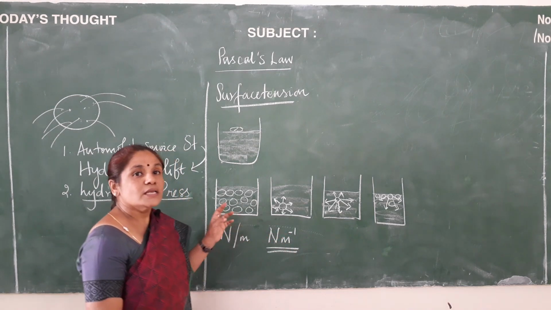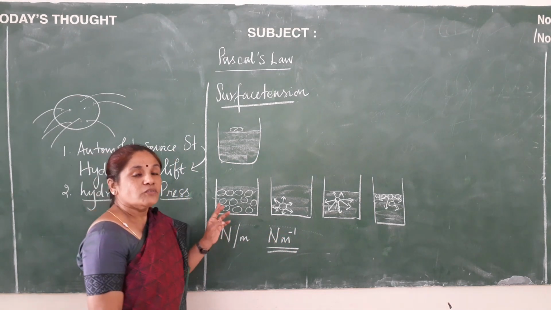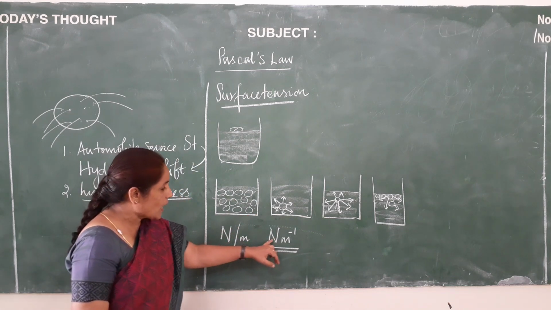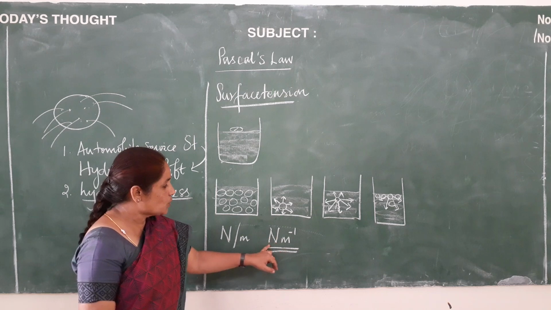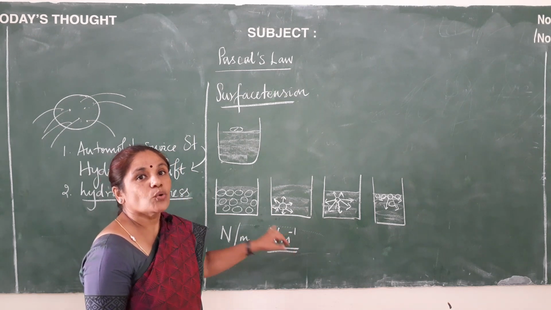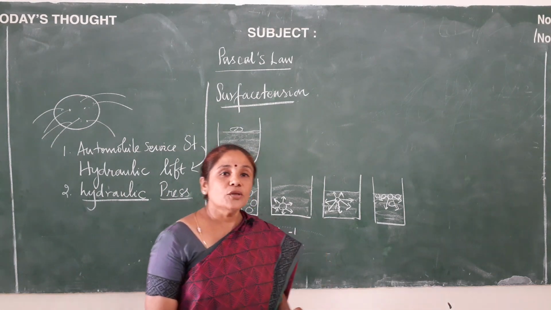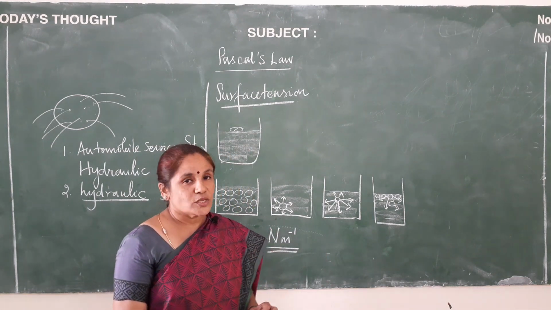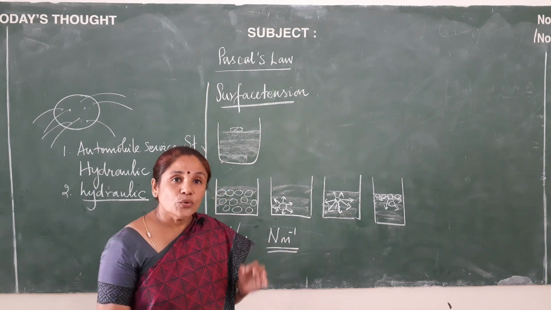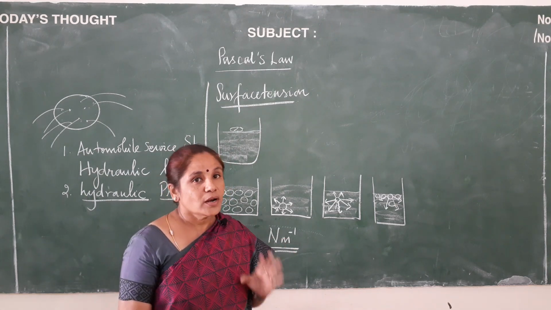Surface tension is the amount of force acting per unit length. That's why we are giving Newton and meter here as a unit. So force acting per unit length is called surface tension, and we know very well that it's a unique property only for liquids.